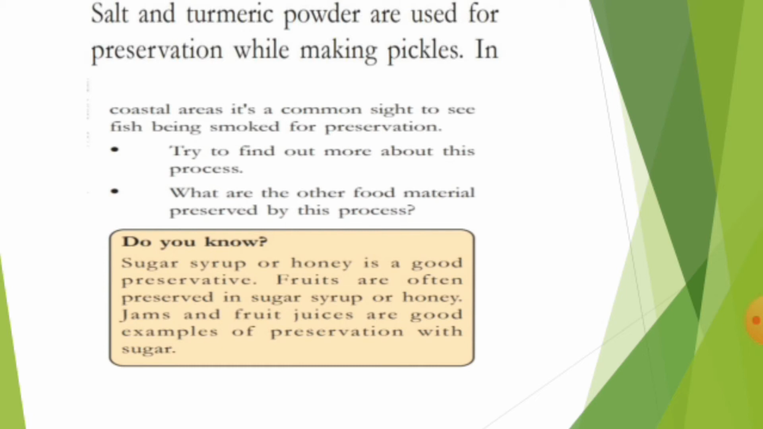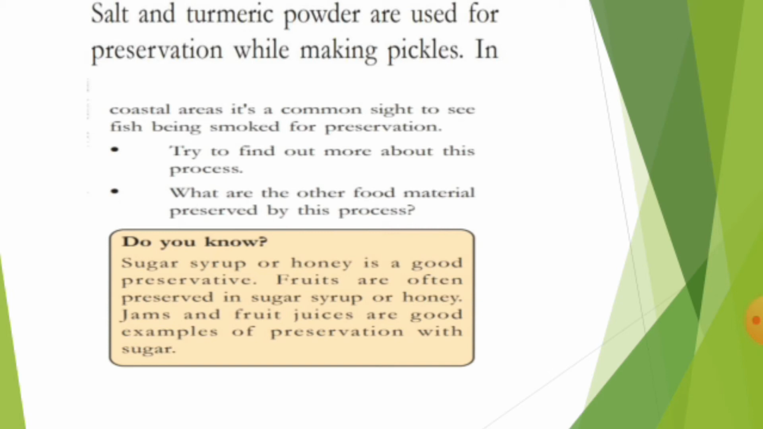Actually, smoking is nothing but keeping the food materials near the smoke. Here the smoke is very hot, so this hot air takes out all the water from the food material. When there is no water, there is no bacteria, and the food material turns into a dry piece. Now you can store the dry piece for many days. That is smoking. Now let us see the second point. What are the other food materials preserved by this process? By using this smoking method of preservation, fishes are regularly stored in large quantity.